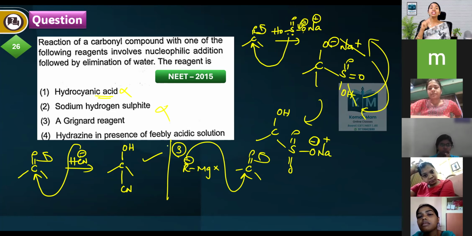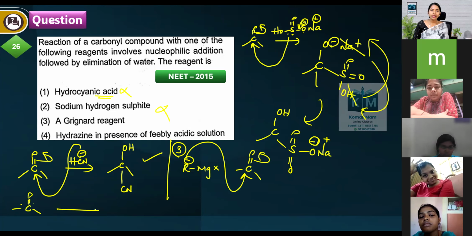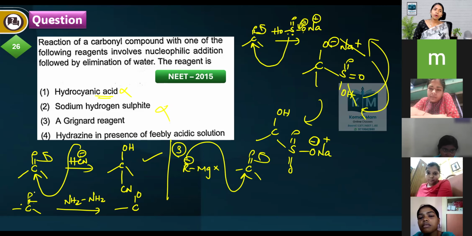Next, hydrazine in the presence of a feebly acidic solution. Take a carbonyl compound and a hydrazine like NH2NH2. First break the pi bond, a simple mechanism. Keep one H on oxygen and put the entire nucleophile here.